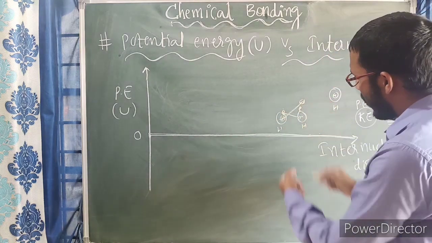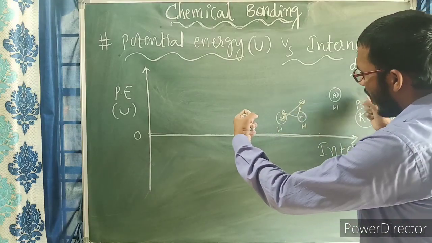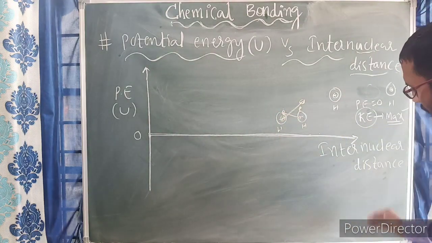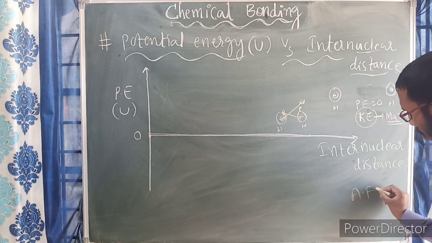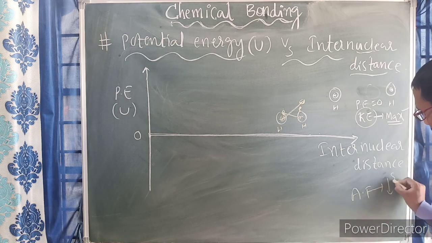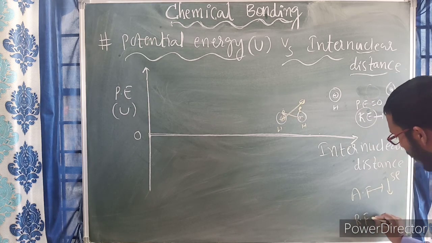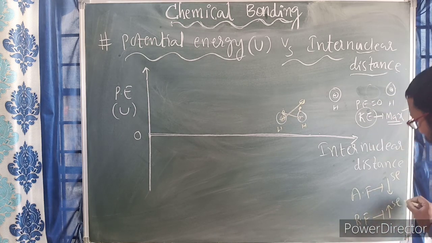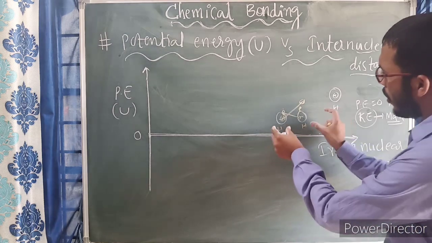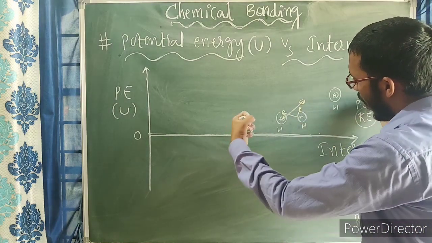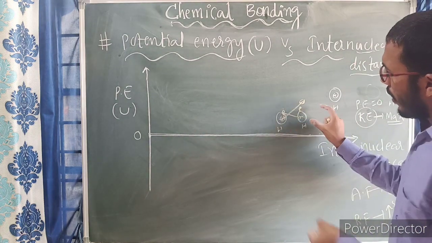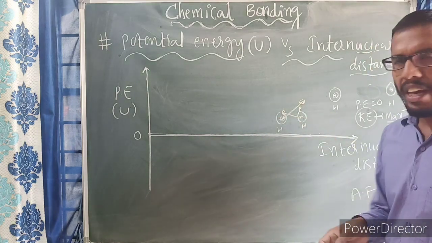As a result, we already know that an attractive force always decreases the energy of a system, and a repulsive force increases the energy of a system. So due to interaction or attraction, the energy of this system decreases.